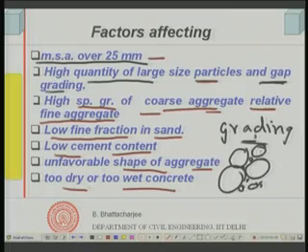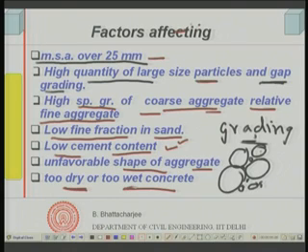So, accordingly one can design them, one has to keep this in mind. Since we know these are the factors, low cement content is a factor, so we might have to increase it, low fines is a factor, so we may have to increase it, and if there is an unfavorable shape of aggregate, maybe we have to increase all of these.